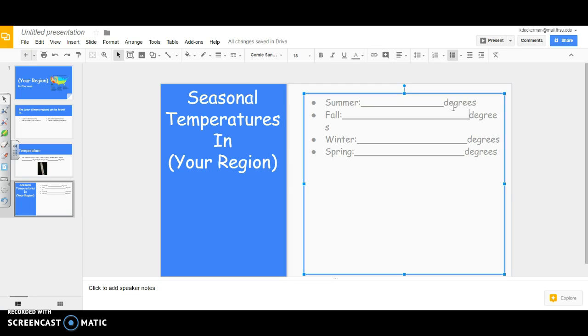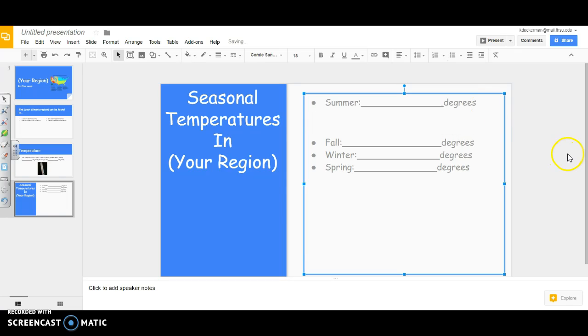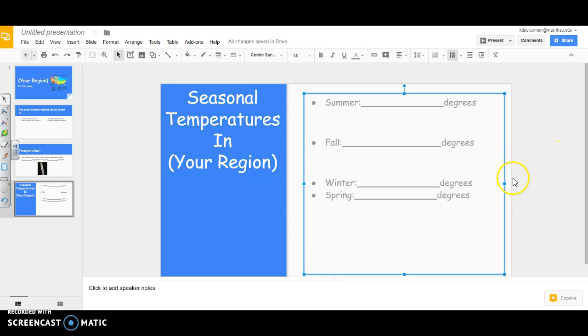Once you do that, you might have to start taking out some of these. Well, and you don't have to put these lines because you're just going to actually put what temperature it is. And I think I'm going to make these spaced out a little bit more. So I'm going to click Enter and then erase the middle bullet points so that they all kind of are spread apart a little bit. And then that's kind of what I want for your fourth slide.